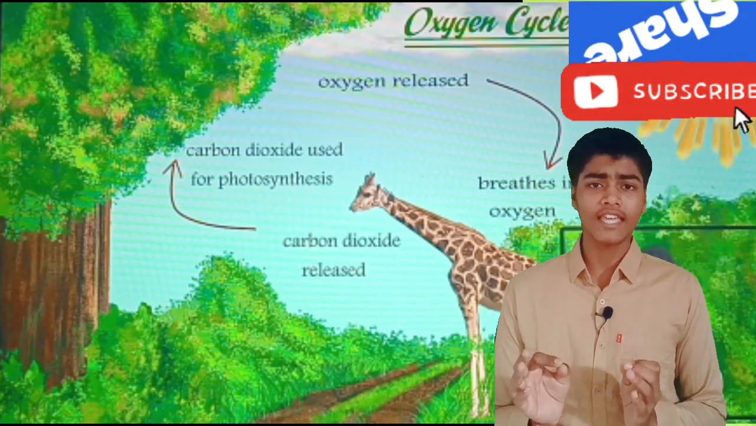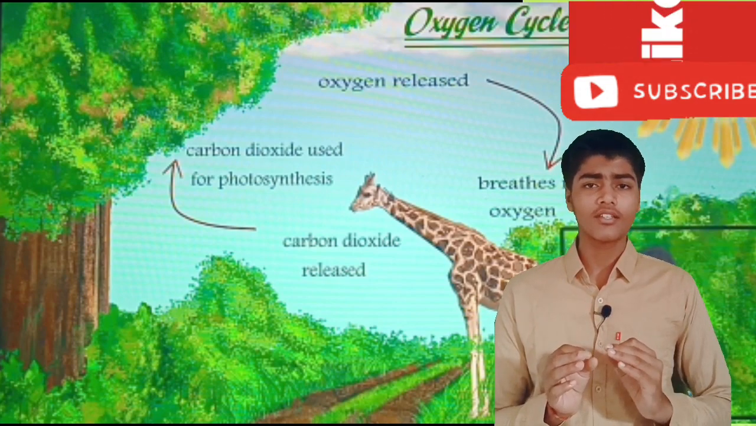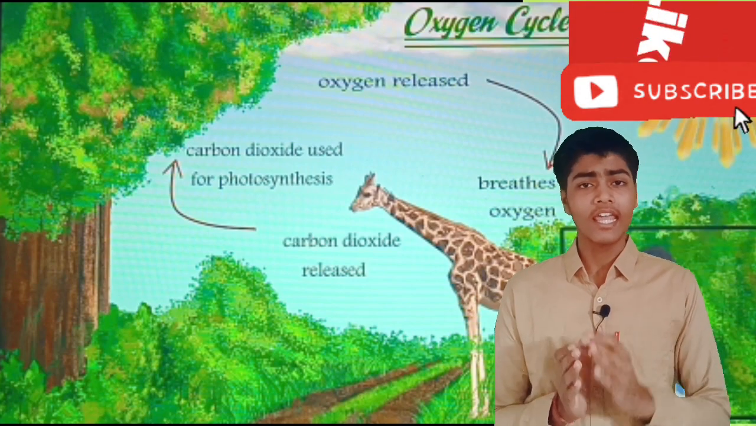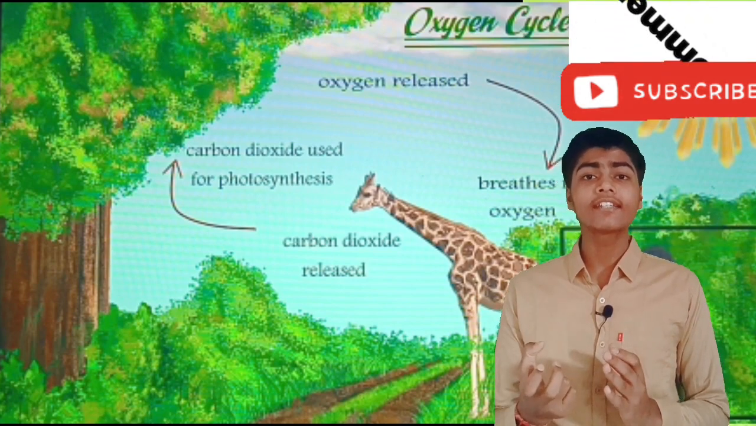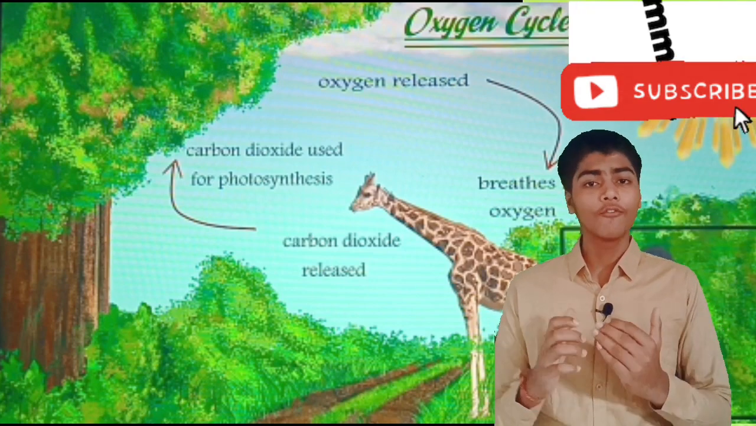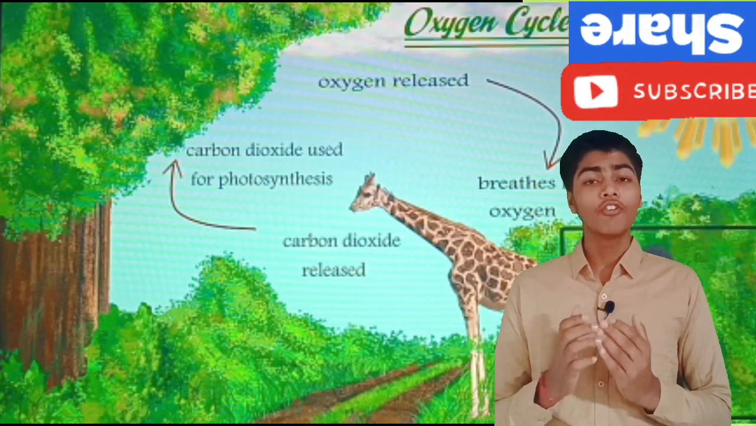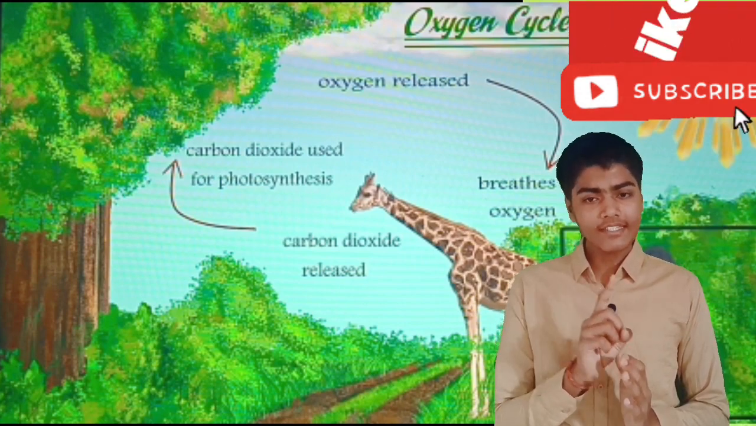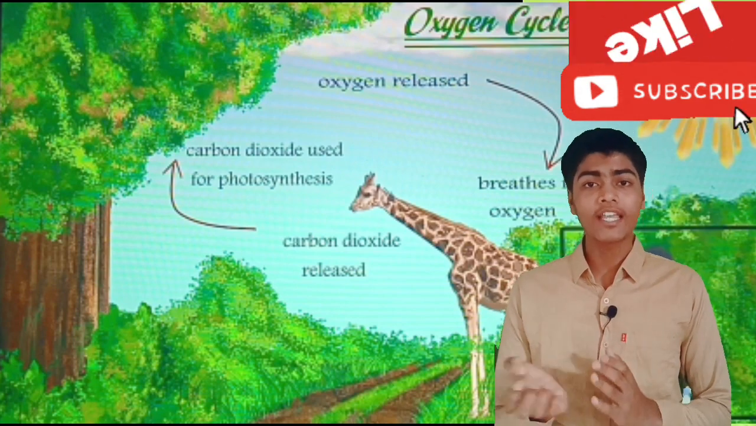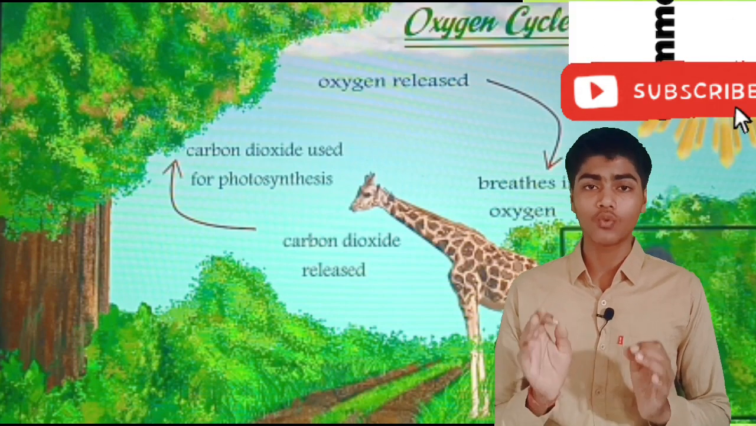So what is the oxygen cycle? The oxygen cycle is very easy for us to understand. The plant creates oxygen molecules for us, and we inhale them and we exhale CO2, and that exhaled CO2 enters inside the plant, and that's how our oxygen cycle actually works.